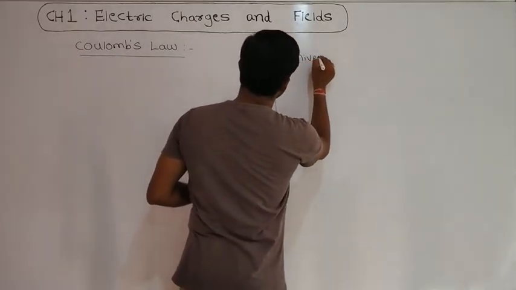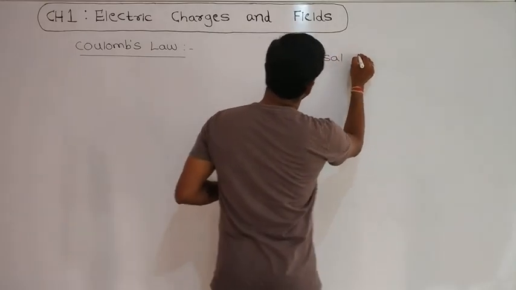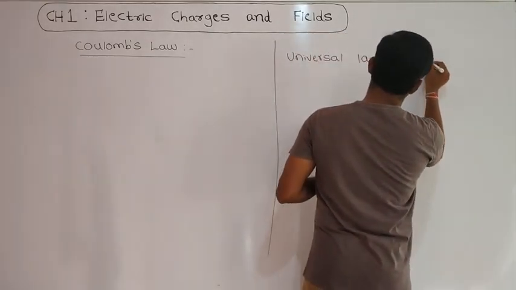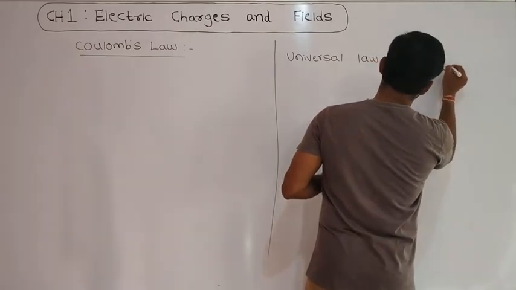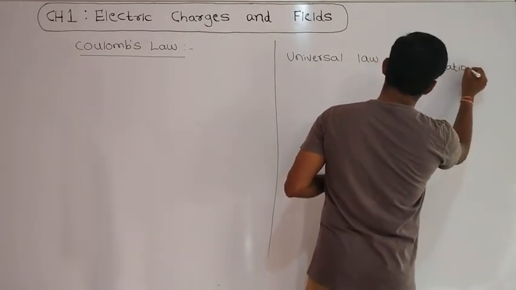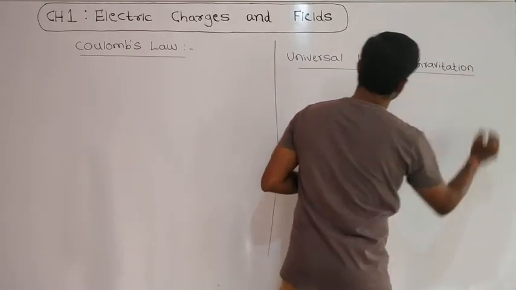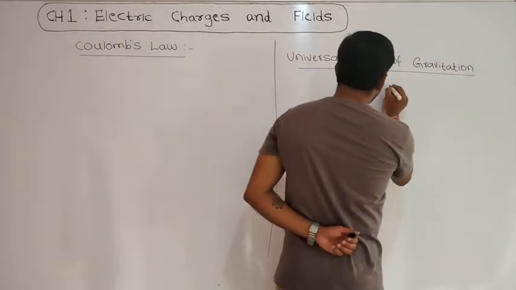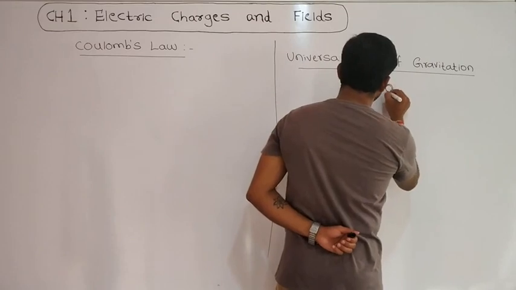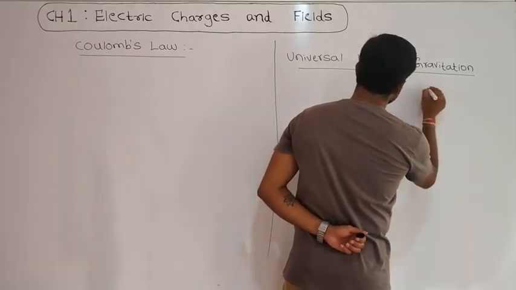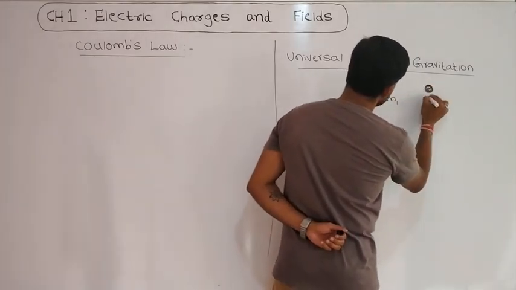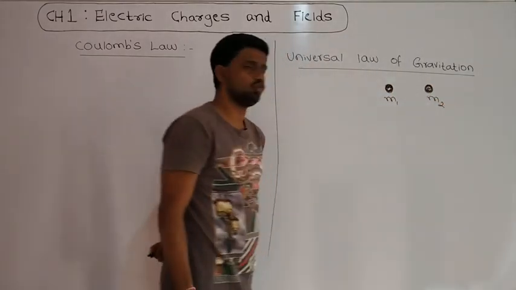Universal law of gravitation. According to the universal law of gravitation, assume that there are 2 point masses placed in any medium, named M1 and M2.